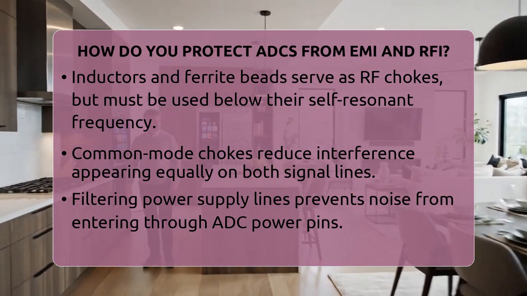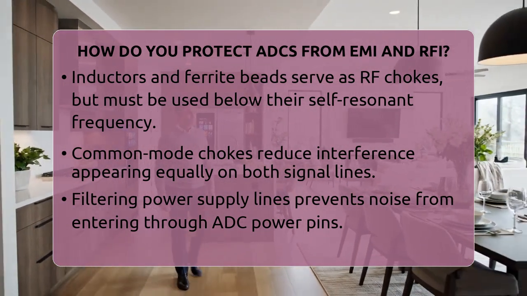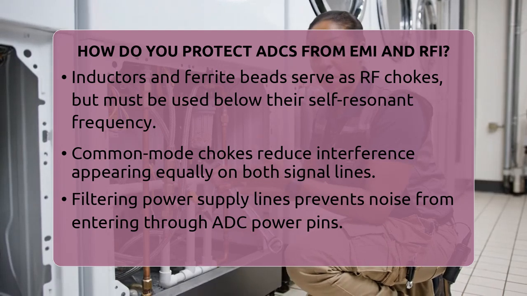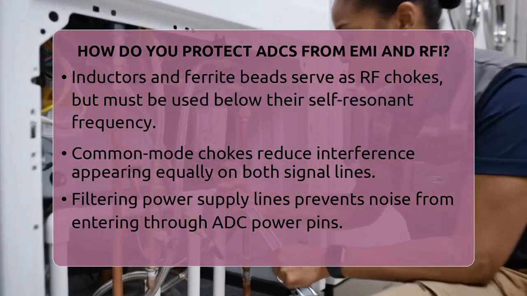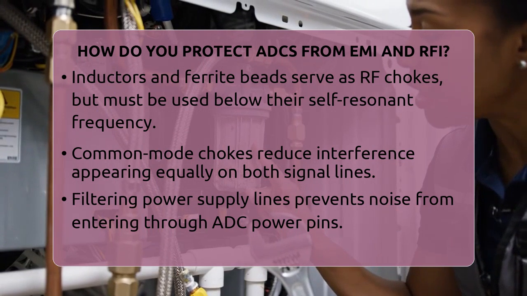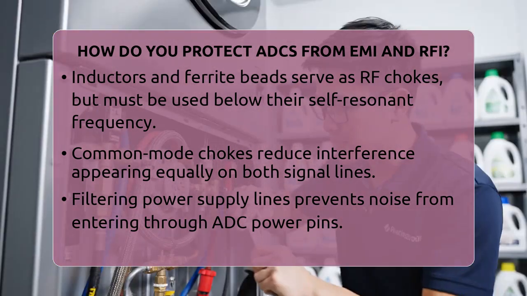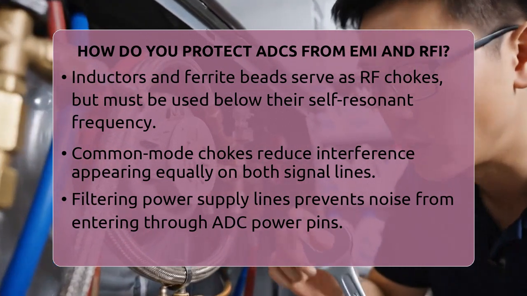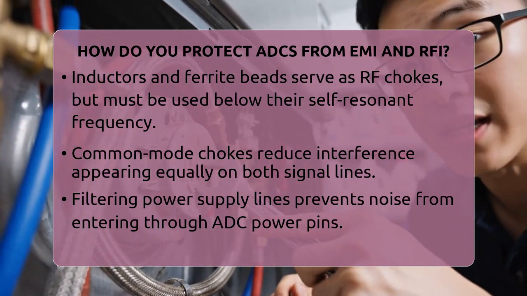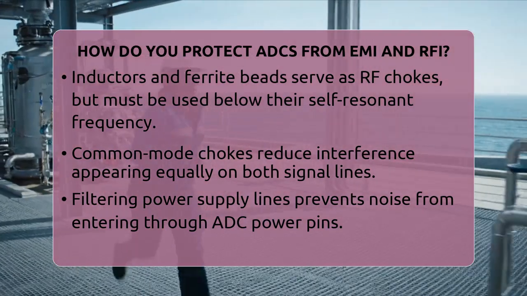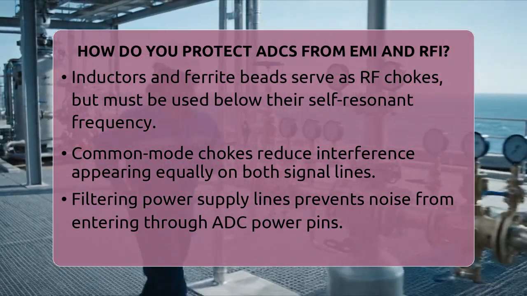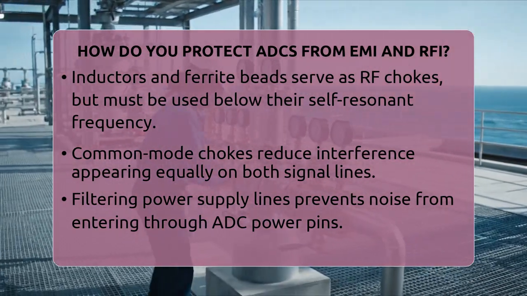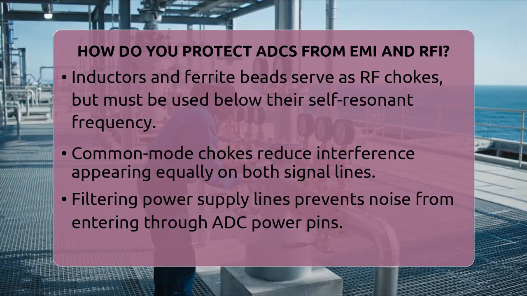Next, proper printed circuit board layout and grounding play a big role. Keep analog and digital grounds separate to prevent digital switching noise from affecting the analog signals. Use a solid ground plane to create a low impedance return path and reduce loop areas that can act as antennas for electromagnetic waves. Keep your analog signal traces short and route them away from noisy digital or power traces.